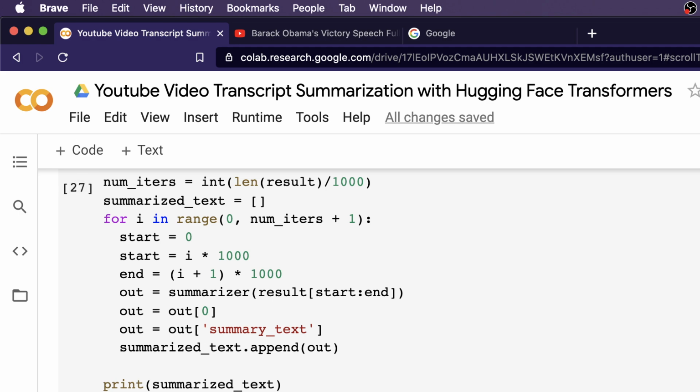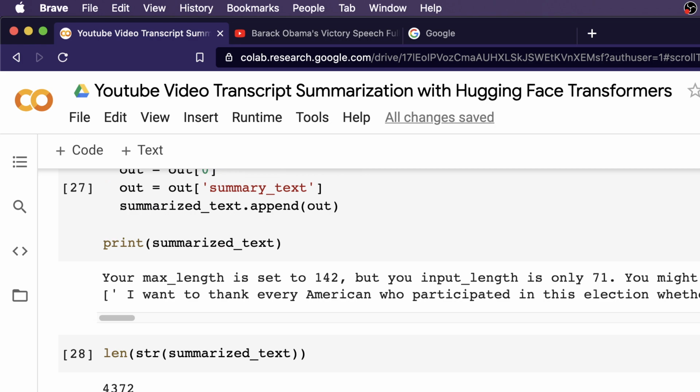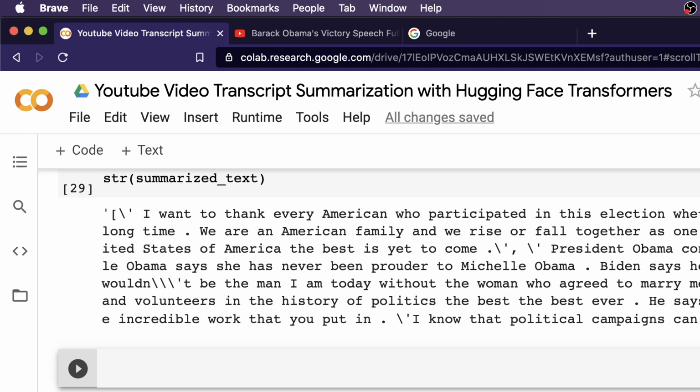Let's look at the size, and then finally let's look at the text itself. It says, "I want to thank every American who participated in this election, whether you voted for the first time or waited in line for a very long time. We are an American family. We rise and fall together as a nation, as one people tonight." As you can see, this text is very coherent.